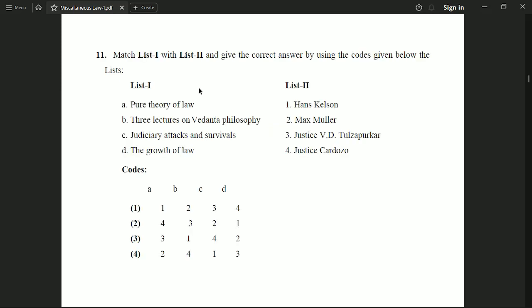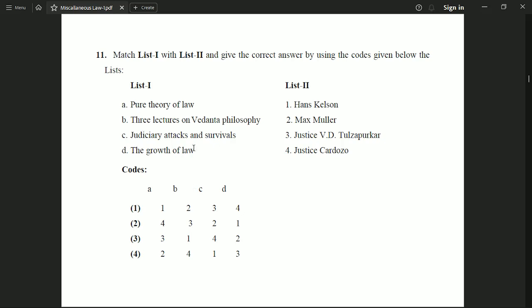Now the next question is match the following type. We have given 2 lists. In list 1 we have given some doctrines, or to say some concepts, and in list 2 we have given the names of some jurists. List 1 option first is pure theory of law. Second, 3 lectures on Vedanta philosophy. Third, judiciary attacks and survivals. Option D, the growth of law. These all are the names of books which have been written by these jurists. So we have to match the correct book name with the correct jurist.